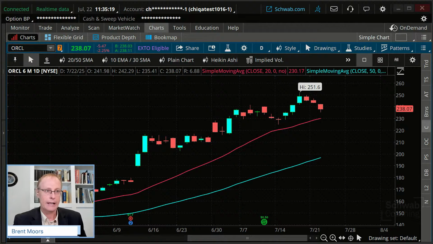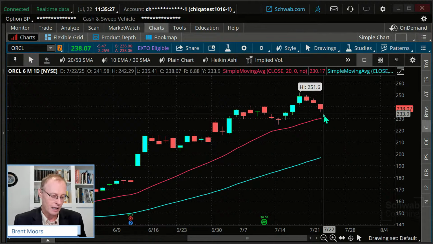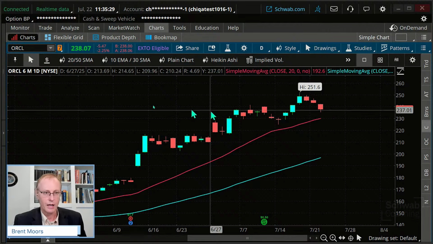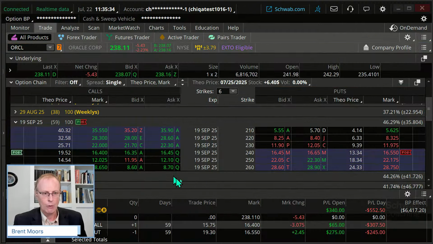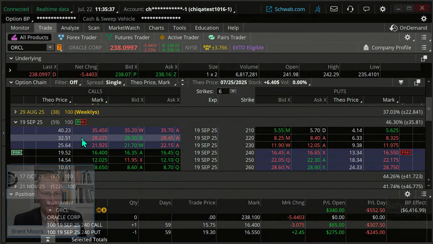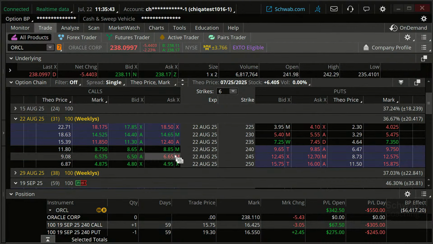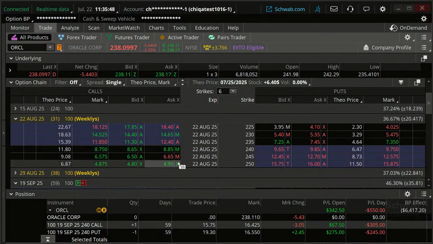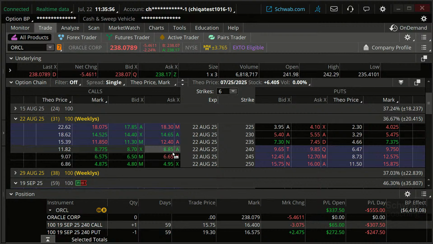Now, I can go, well, how much is that? What's the option price going to be if the stock goes up to 242.29? Well, let's look at something that would be, say, at the money here. Let me go back down to about a month out. Our bid-ask spread's a little bit tighter on this. 242.29, 240 is going to be technically our at the money contract.